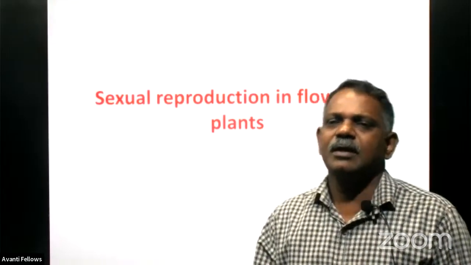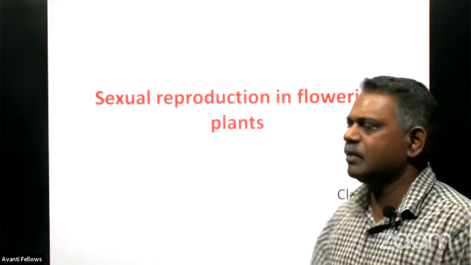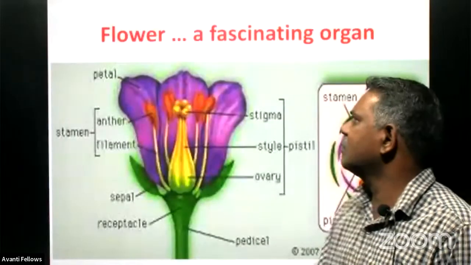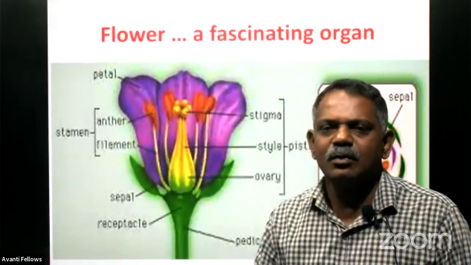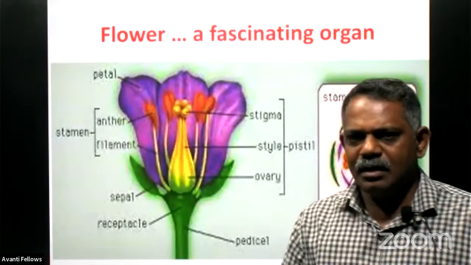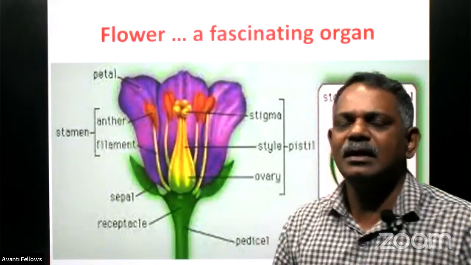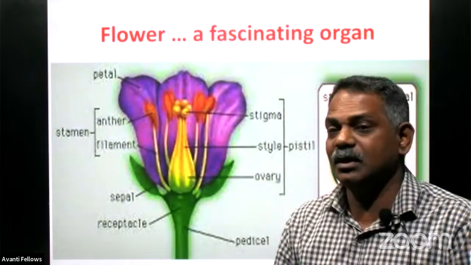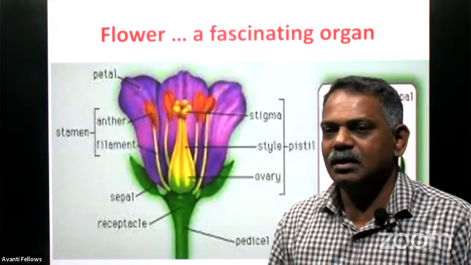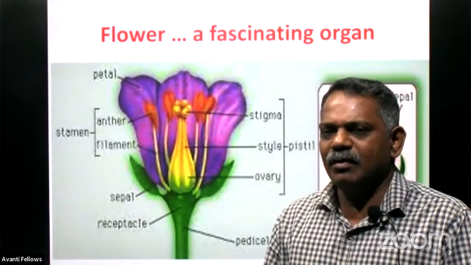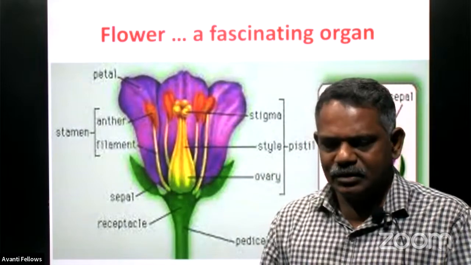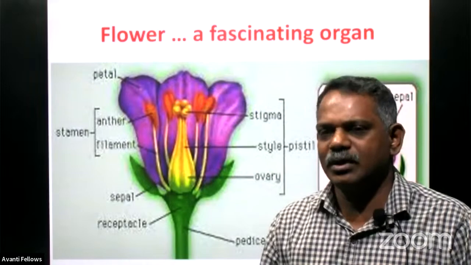So let us see the topic, sexual reproduction in flowering plants. As I told you, flowers are the real reproductive organ in a plant, particularly the angiosperms. And this flower is designed exclusively for sexual reproduction.